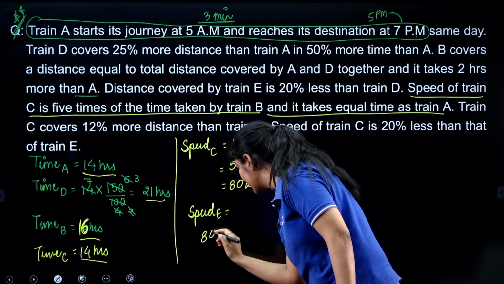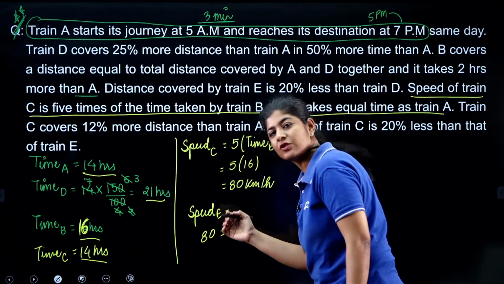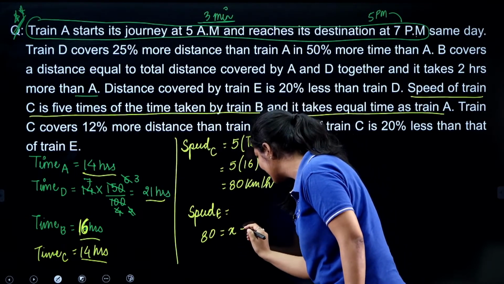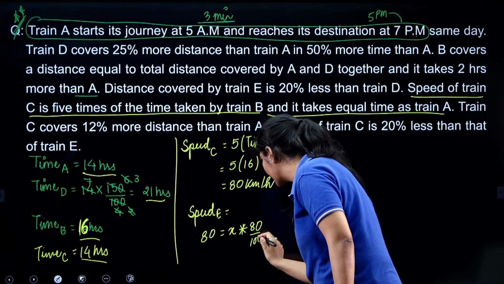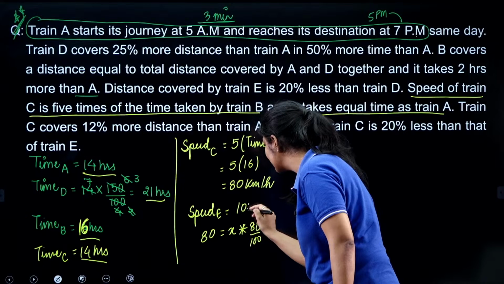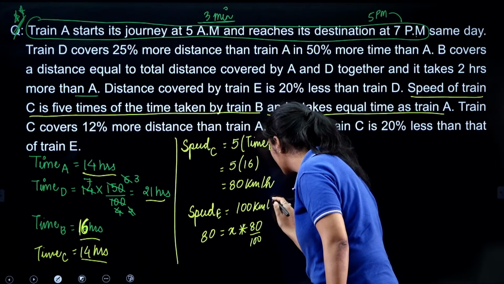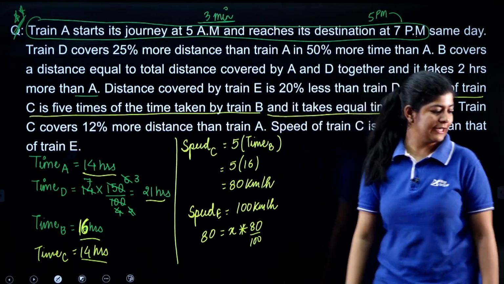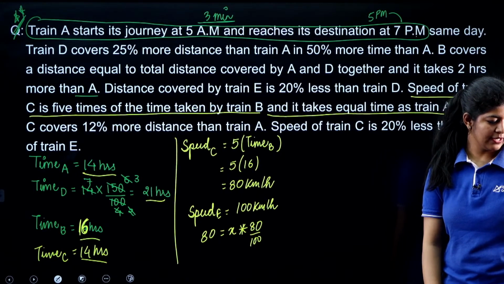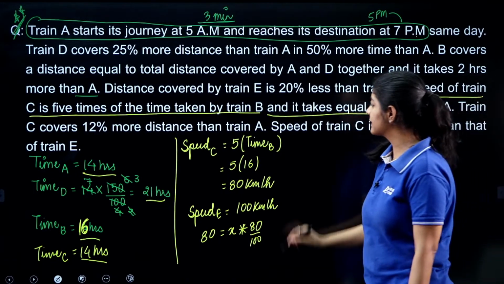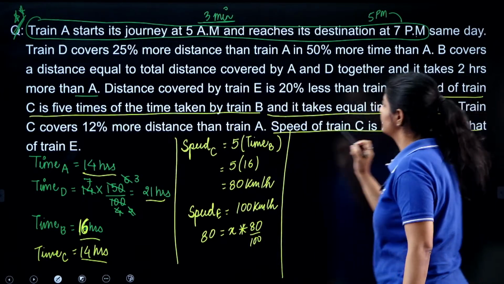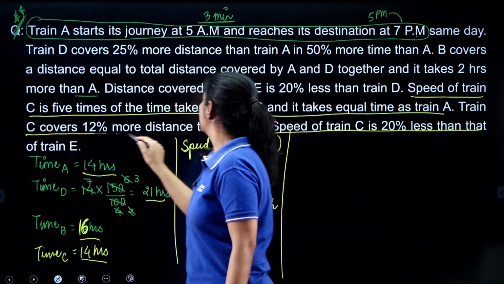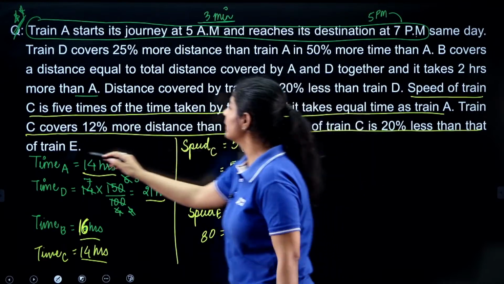So, 80 is equal to x, we are assuming the speed of train E is x, multiplied by 80% of that, that means the speed of train E is 100 kilometers per hour. The speed of train E is 100 kilometers per hour. Is it clear? Next, we are done with this line also. Okay, we are done with this one.